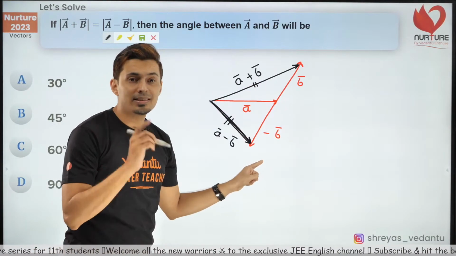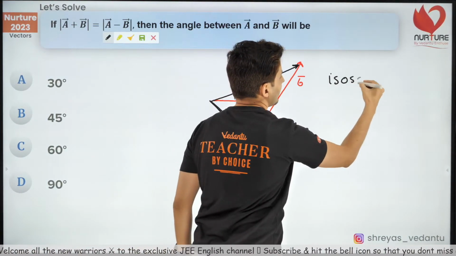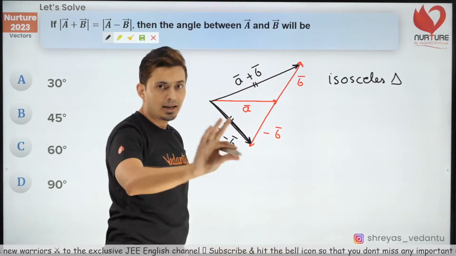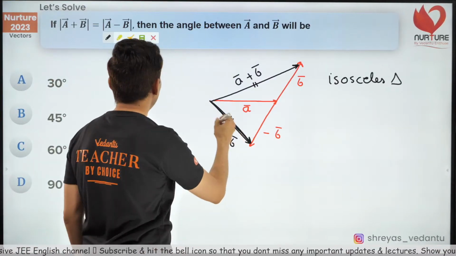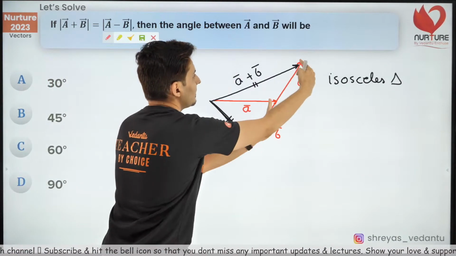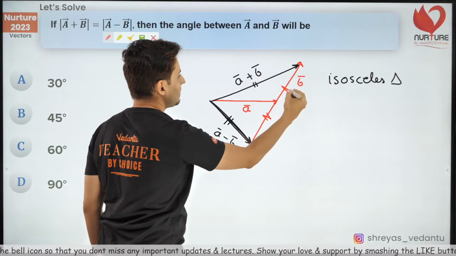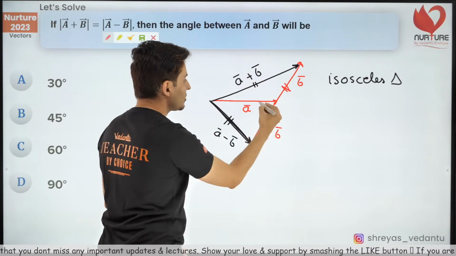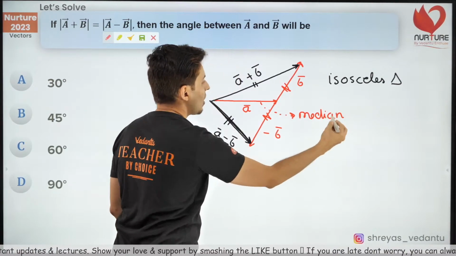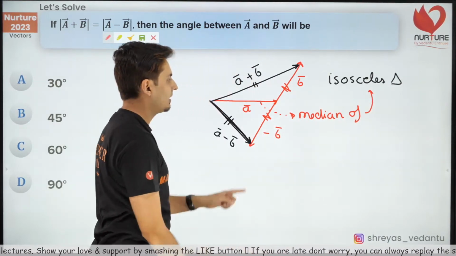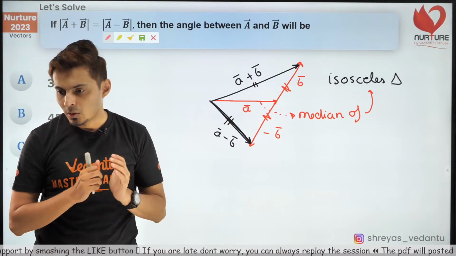If these two black sides are equal, isn't it an isosceles triangle? Isn't it an isosceles triangle, guys? Everybody agrees because this side is equal to this side. And the next thing that I see is this is B, this is minus B. So in fact, this side and this side are also equal. So can I say this is actually the median? It's the median of this isosceles triangle. I hope this is clear.